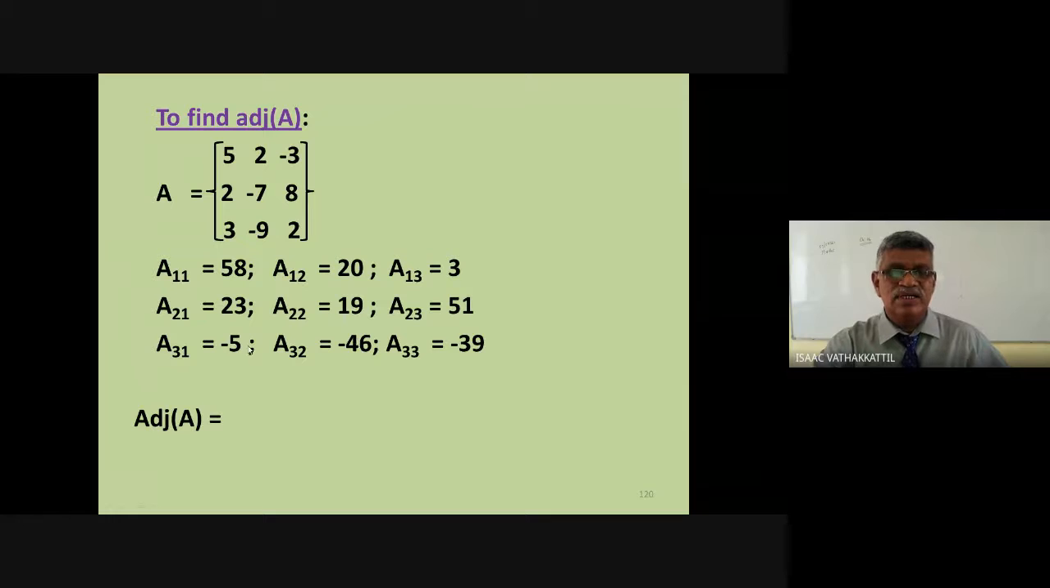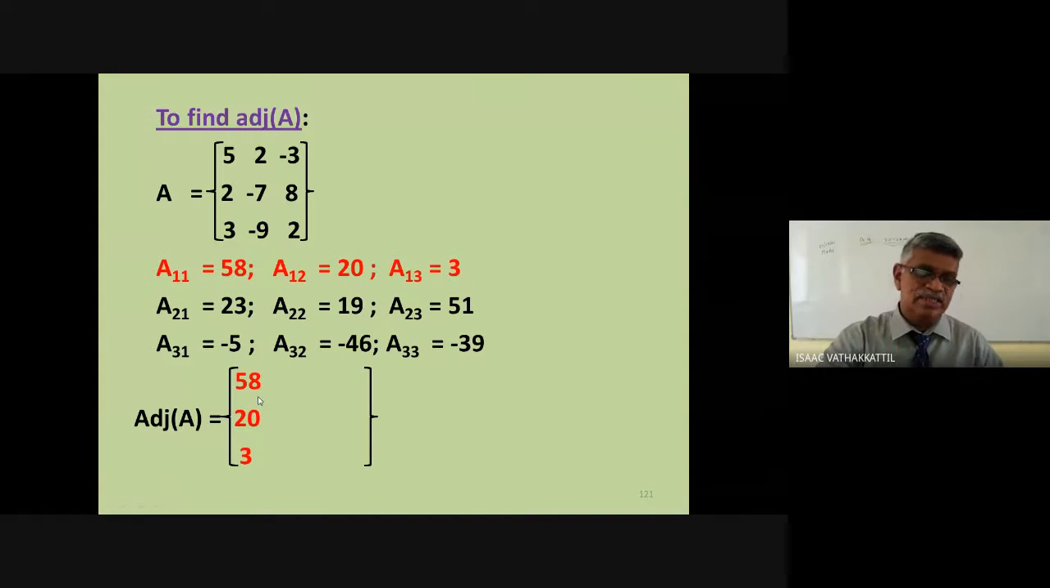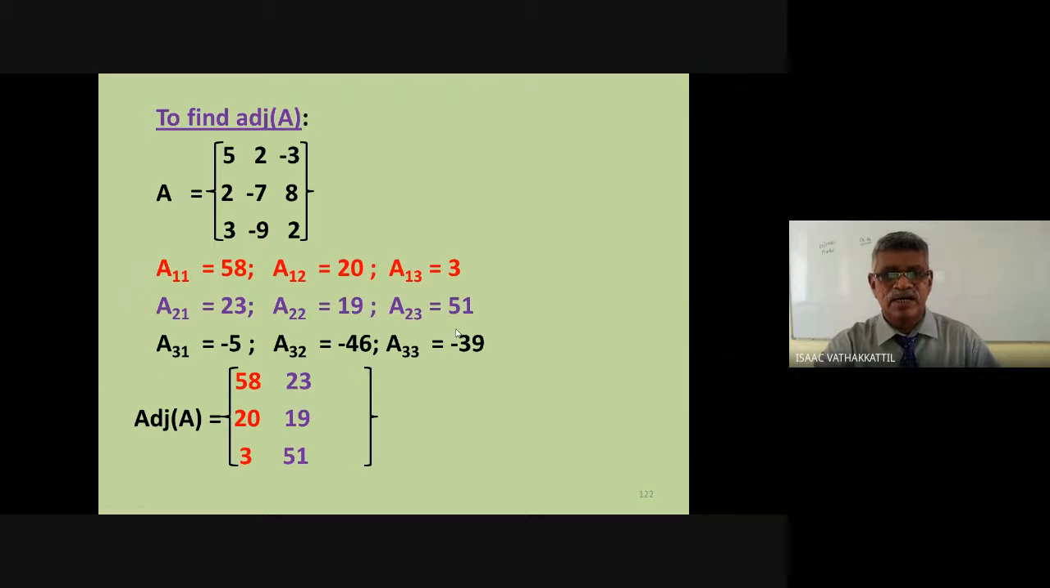So we have the cofactors. What we found row wise, we write column wise to get the adjoint, right? 58, 23. We found row wise, we write column wise for the adjoint. We take the transpose. Second column will be from the second row, that is 23, 19, 51. And the third column will be from the third row, that is minus 5, minus 46, minus 39.